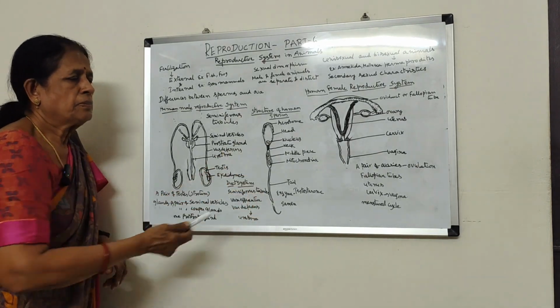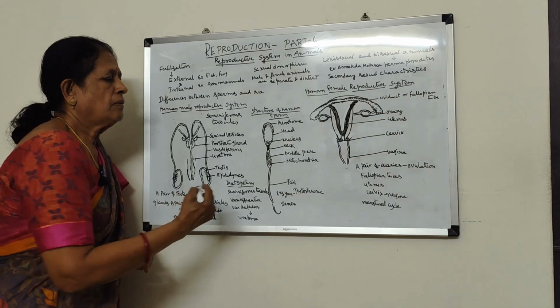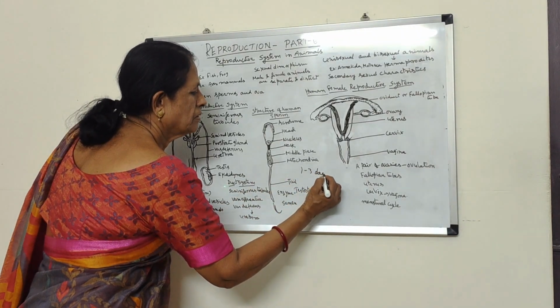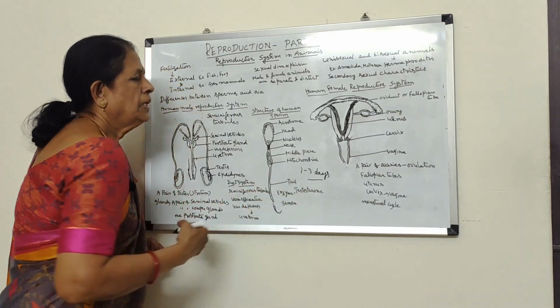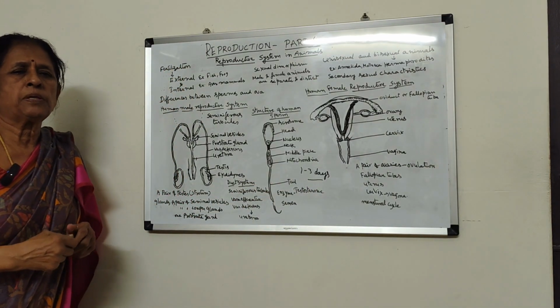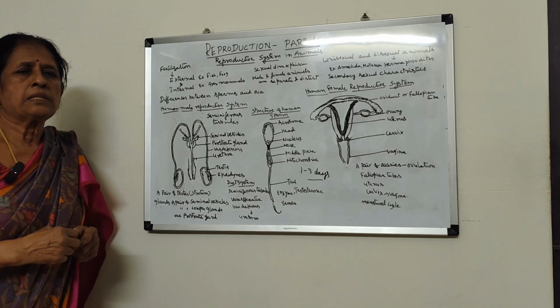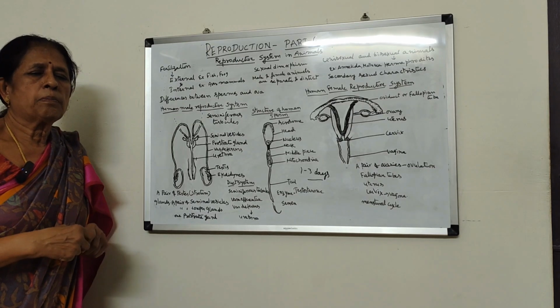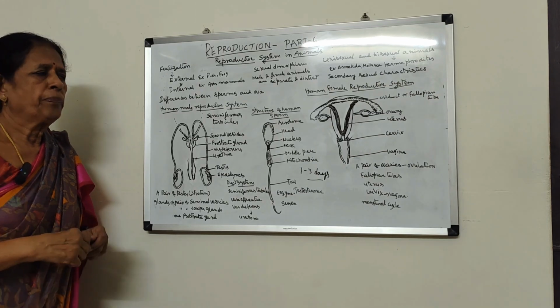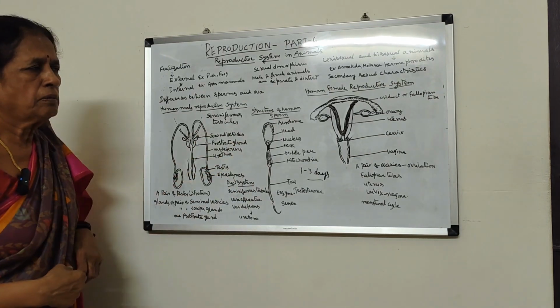In this way the sperms are formed, and the lifespan of sperms is 1 to 3 days. In the male reproductive system, the sperms are produced at the onset of puberty, and they are produced throughout the life of the male. So this is about the male reproductive system.